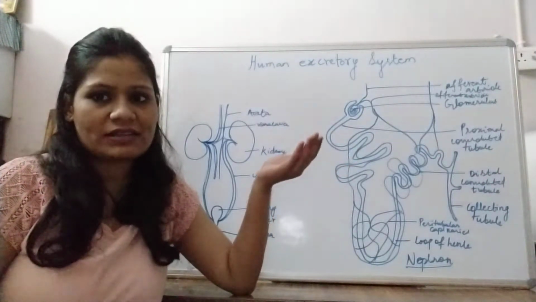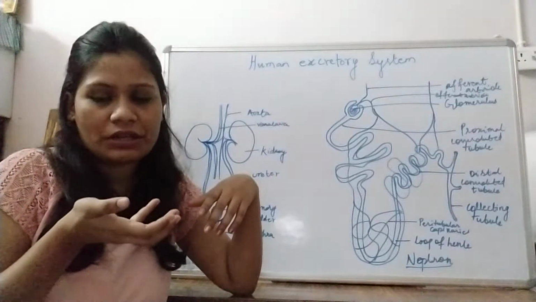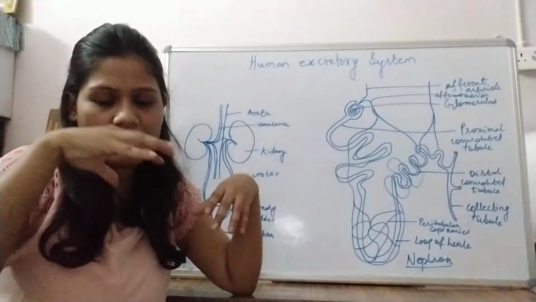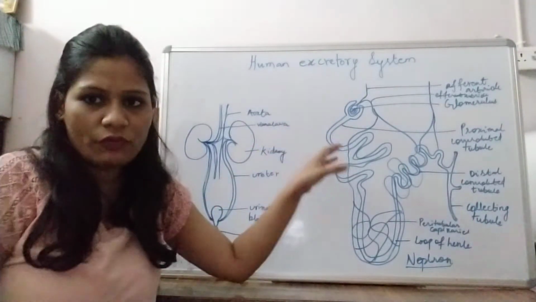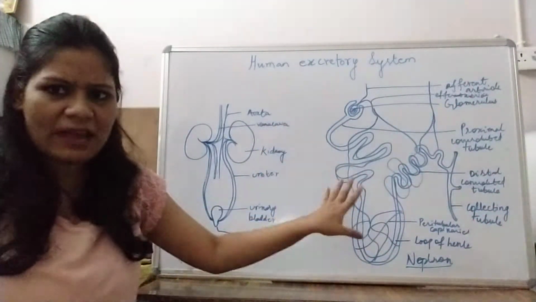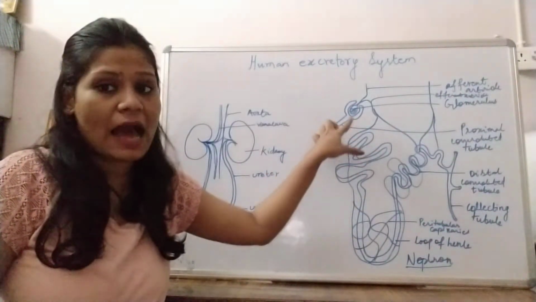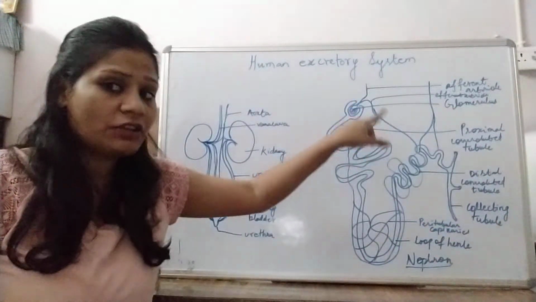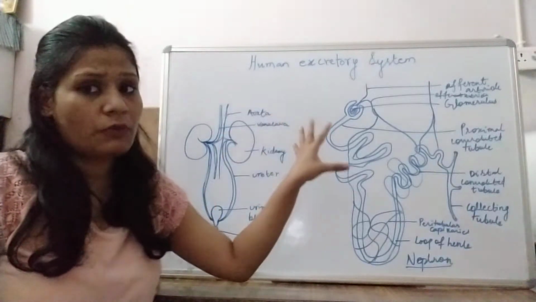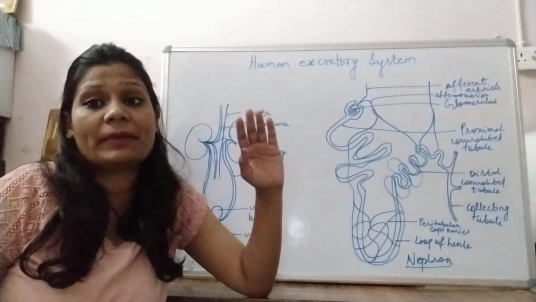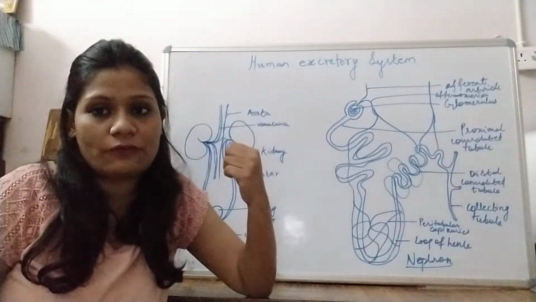It is like sieving your tea through a sieve. What happens? The wastes remain in the sieve, and later the liquids move down. The same thing happens here. It is ultrafiltration. Ultrafiltration happens in the glomerulus because the diameter of the efferent arteriole is very narrow as compared to the afferent arteriole.